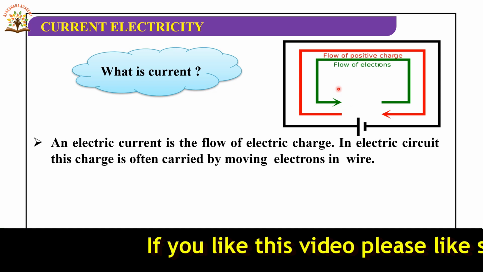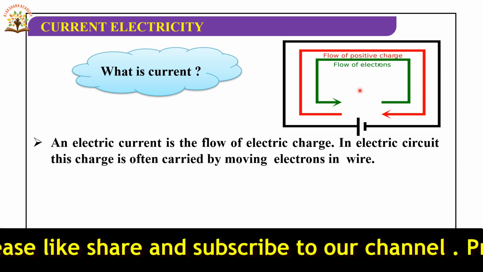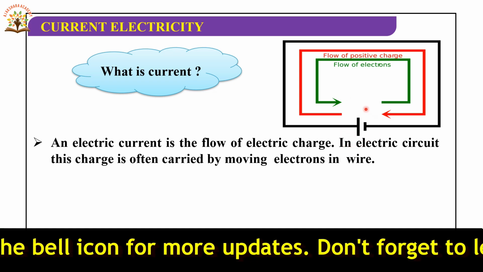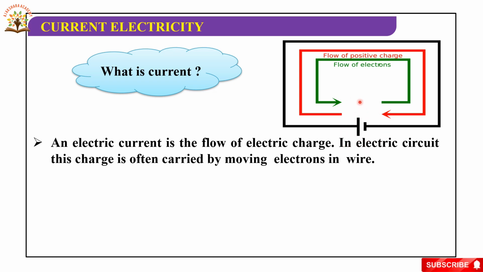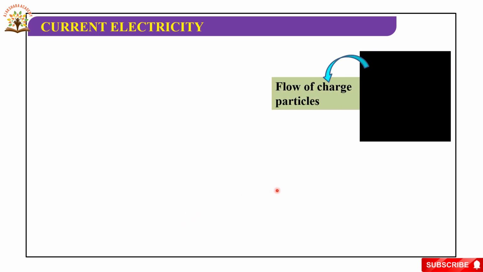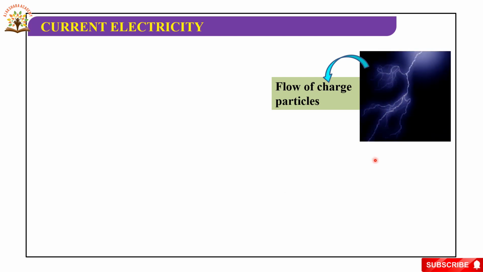Here, the flow of positive charges and the flow of electrons. This is the cell. The longer line denotes the positive terminal and the shorter line denotes the negative terminal. It can also be carried in an electrolyte by both ions and electrons, such as in a plasma. Here, see the picture, flow of charged particles.